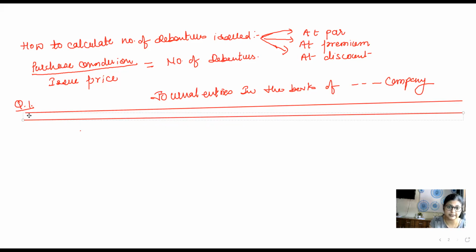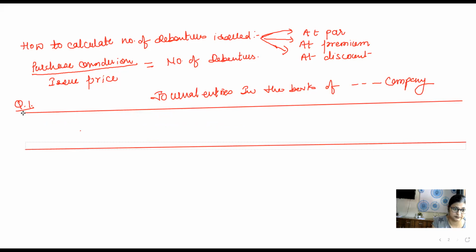We do not know any date, that is why we will be writing the numbers.